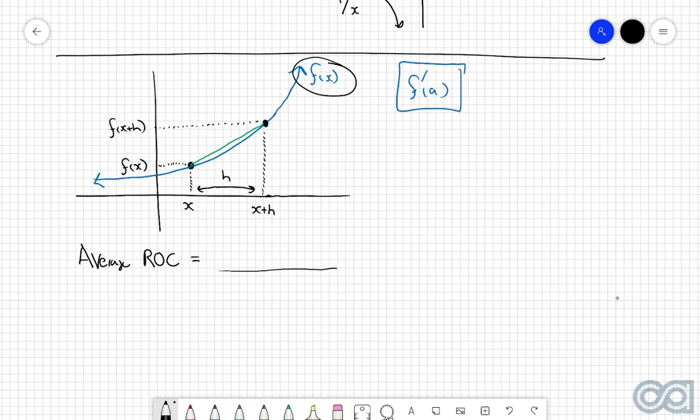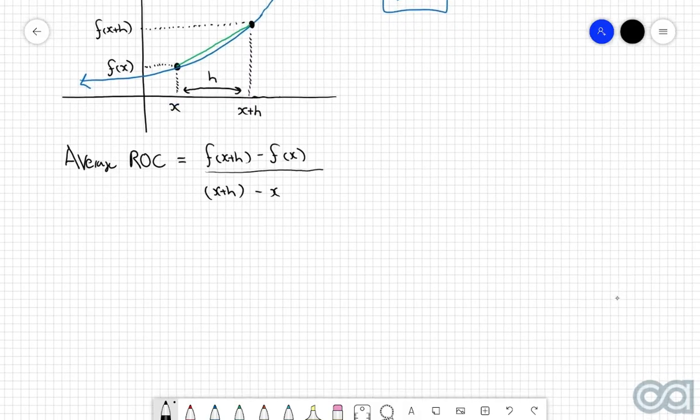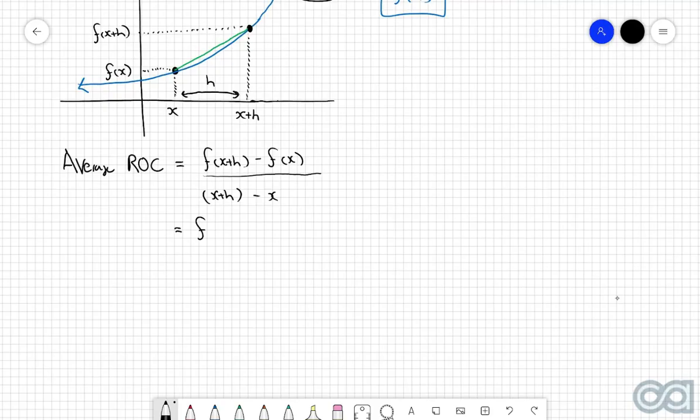Well, in this case, the difference in the y coordinates will be f of x plus h minus f of x, and then the difference in the x coordinates will be x plus h minus x. If I simplify the denominator, it's f of x plus h minus f of x divided by x plus h minus x, so that'll just be h. So that there is a very nice standard form for the chord gradient between these two points.